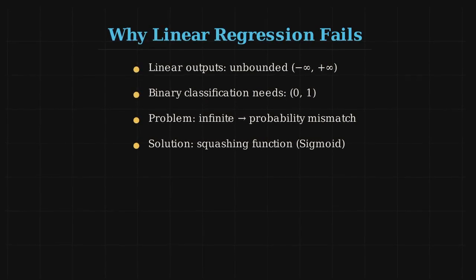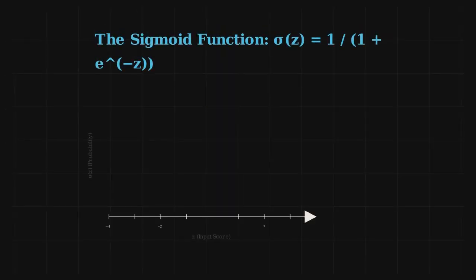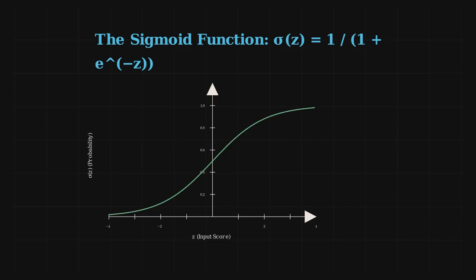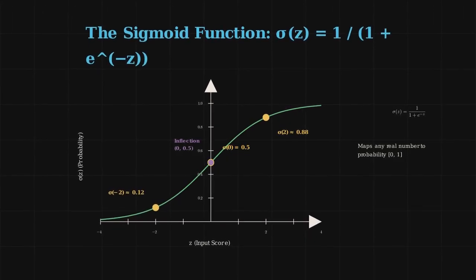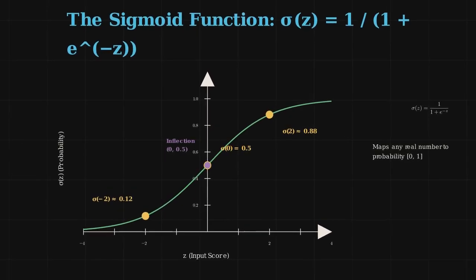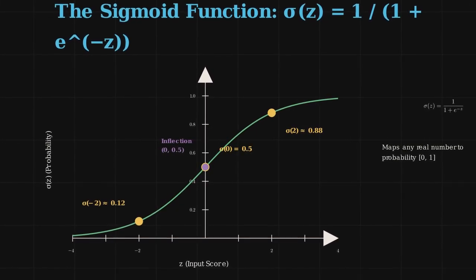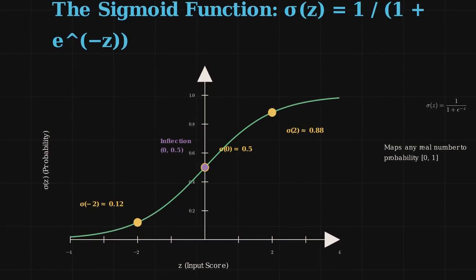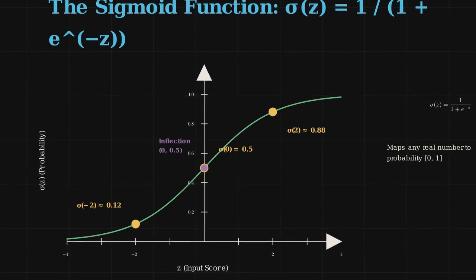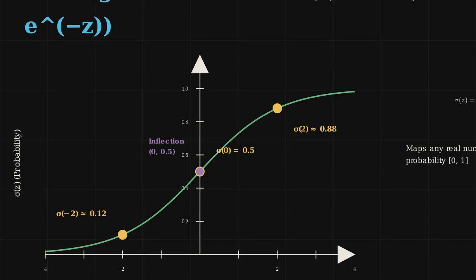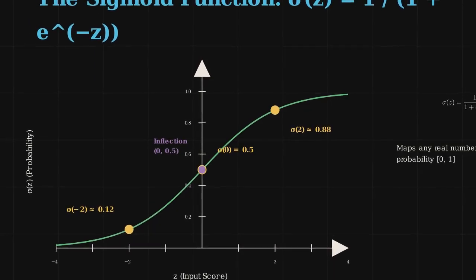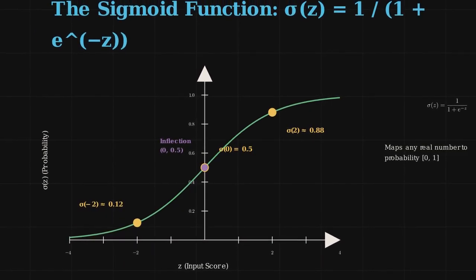Enter Sigmoid. Sigmoid is mathematically elegant. Its formula: 1 divided by 1 plus e to the negative z. No matter what you feed it, negative infinity, positive infinity, anything, out comes a probability between 0 and 1. Negative inputs approach 0. Positive inputs approach 1. 0 maps to exactly 0.5. It's the perfect S-shaped bridge for mapping scores to probabilities.